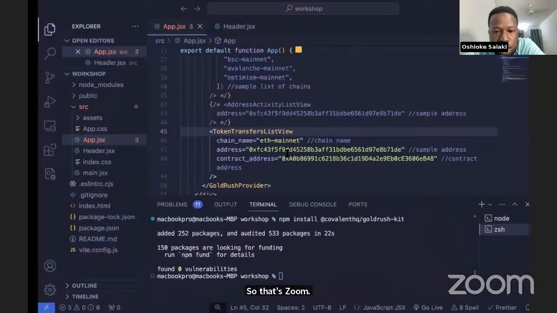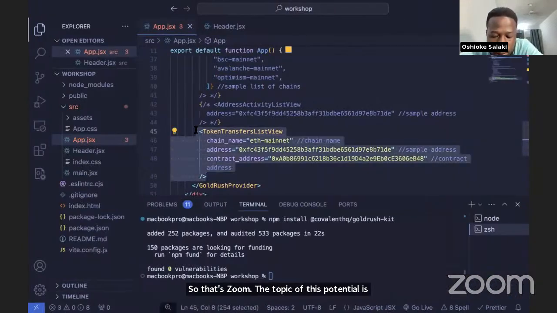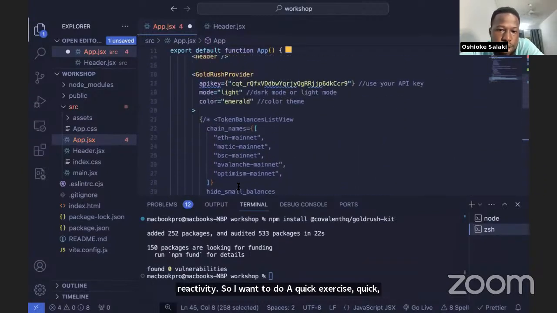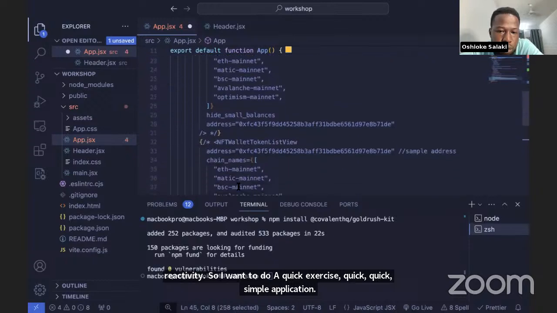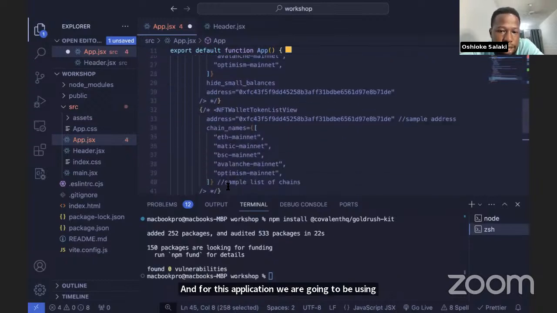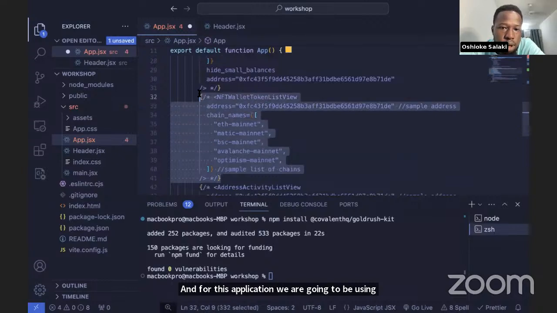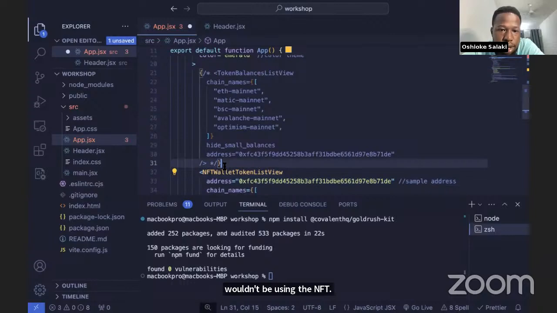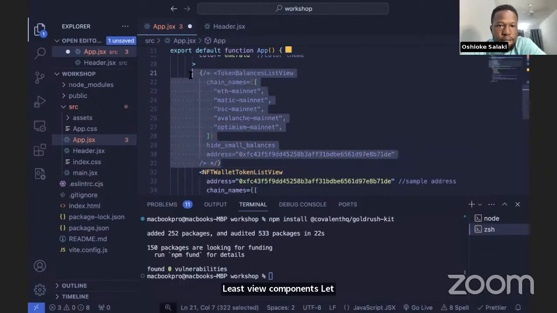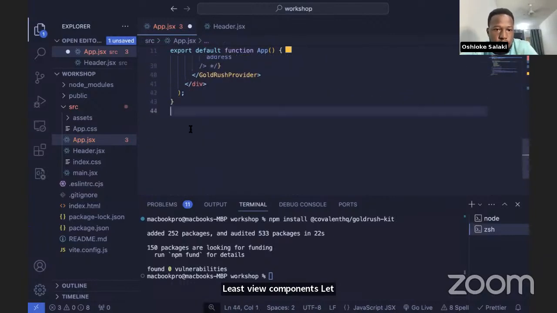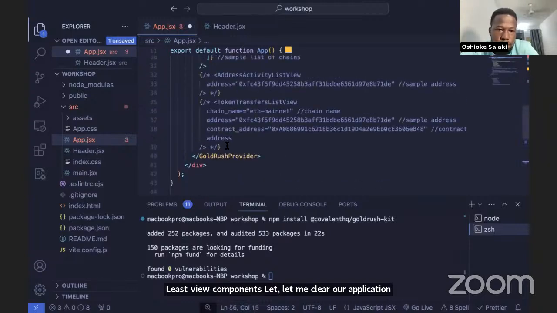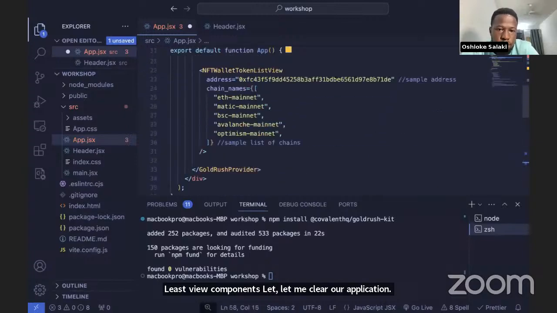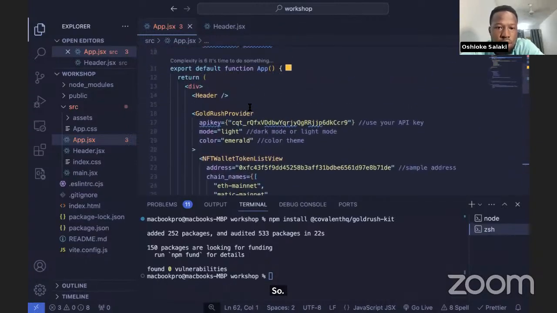So I want us to do a quick exercise, a quick but simple application. And for this application, we're going to be using the NFT token list view component. Let me clear up our application a bit.